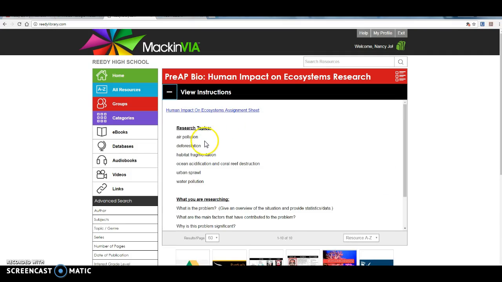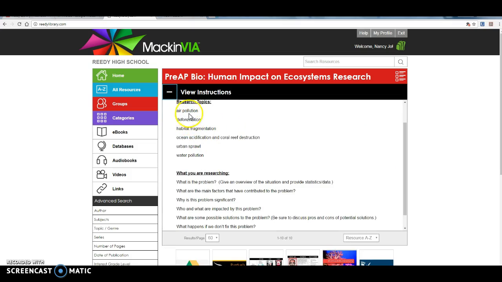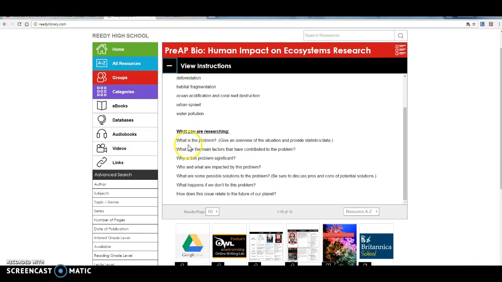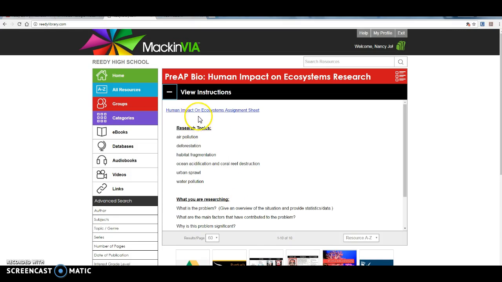You'll notice up here in the top, I have your research topics. If you are concerned about misspelling any of these words while you're searching in our databases, you can copy and paste them from up here. This will help to ensure that you get everything spelled correctly and that the databases will allow you to pull up resources. Here are some of the things that you are supposed to be researching about, and then here is a link to the assignment sheet. So all of that is up here.